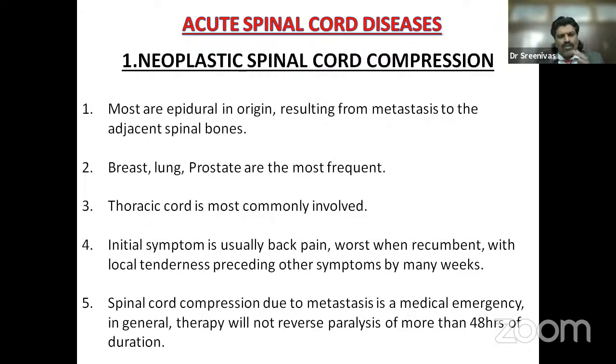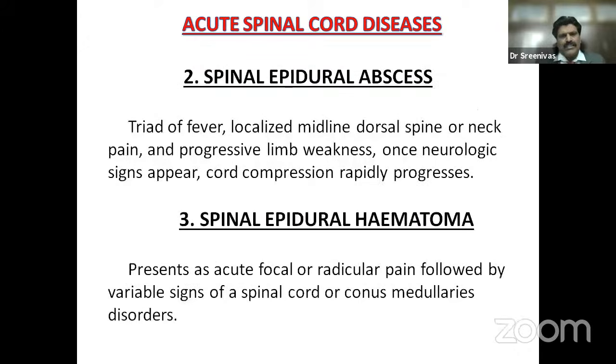So the thoracic cord is most commonly involved in neoplastic spinal cord compression. The initial symptom is usually back pain, worst when recumbent, with local tenderness preceding other symptoms by many weeks. Spinal cord compression due to metastasis is a medical emergency in general. Therapy will not reverse paralysis of more than 48 hours' duration. So we should be very, very vigilant.